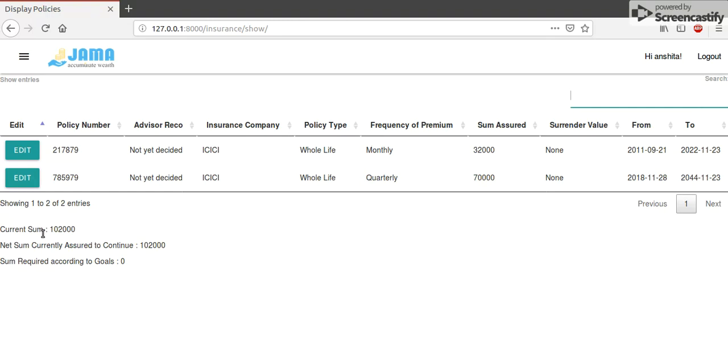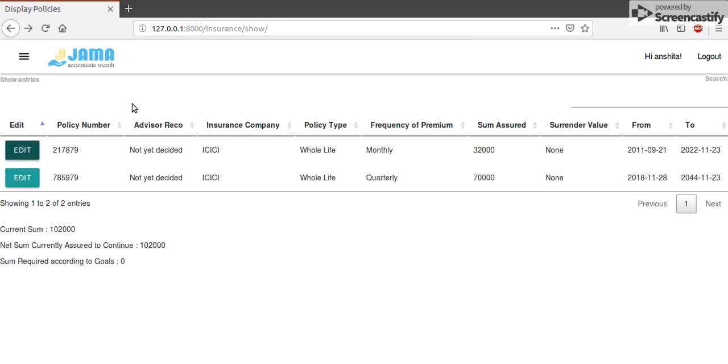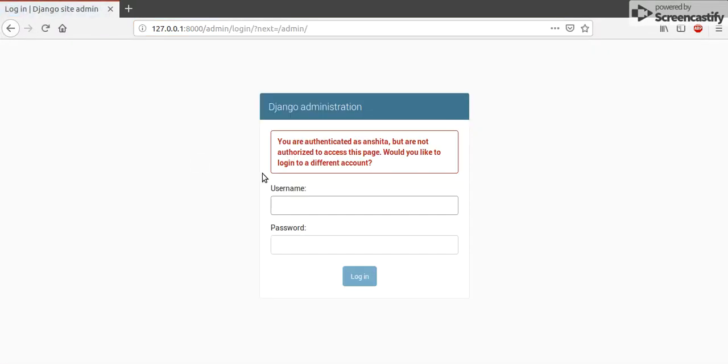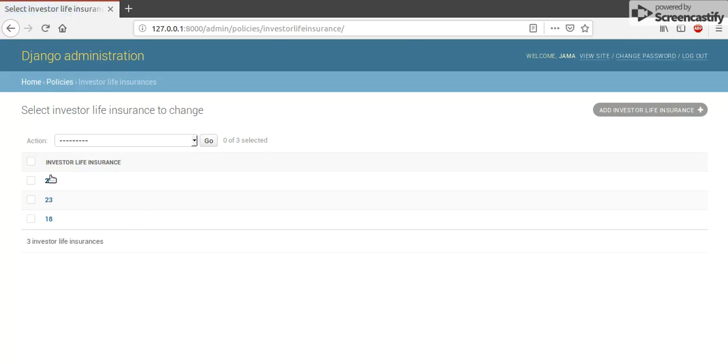So right now they're the same because the advisor recommendation is not discontinued for any of them. Of course, there are basic edit buttons here too. You can see there's a delete button as well, right? Let's log in and change the advisor recommendation so that we can see the difference between NSATC and sum assured. So industrial life insurances. There you go.